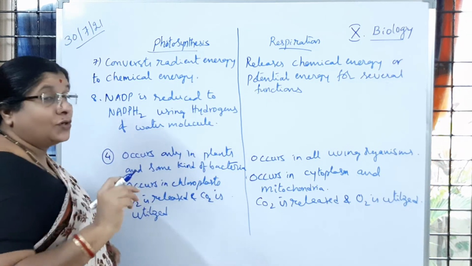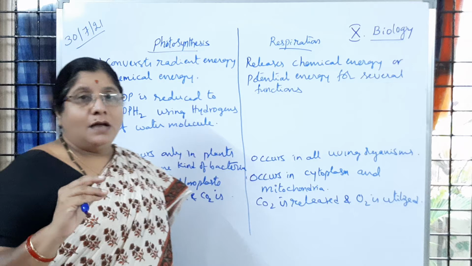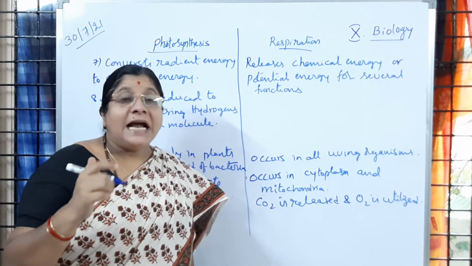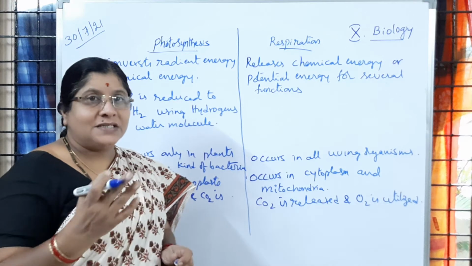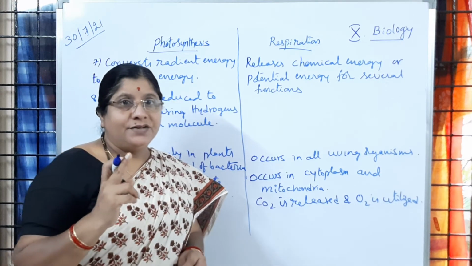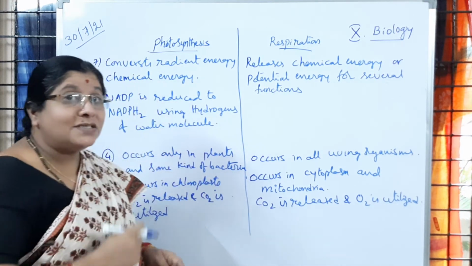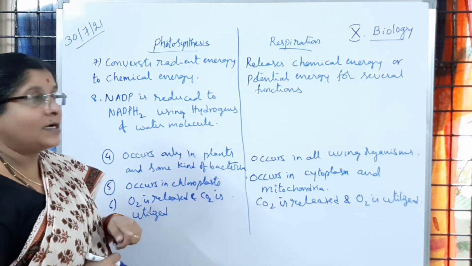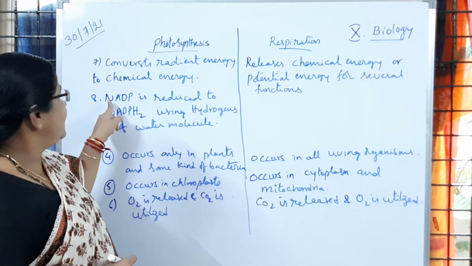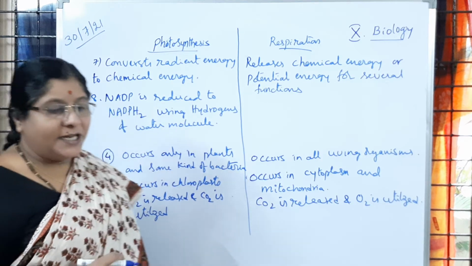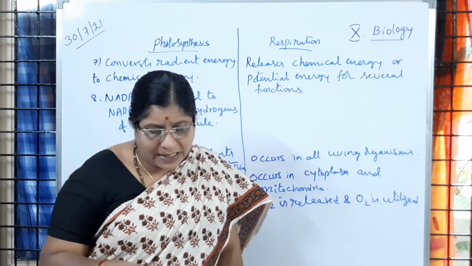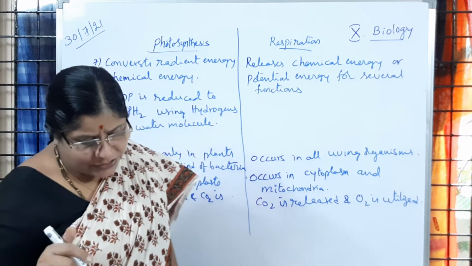So in the photolysis of water, the light activated chlorophyll is going to help in breaking down the water into H plus and OH minus ions, like that you learned. So those H plus ions which are formed in photolysis of water are helping in reducing NADP to NADPH2. Whereas here what is happening, NADH2 is formed.